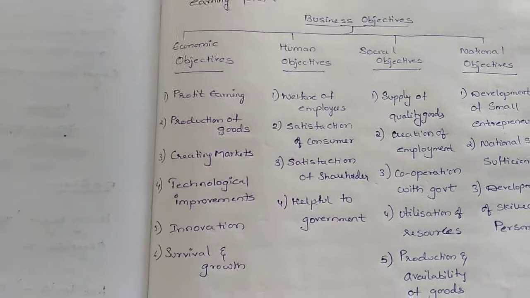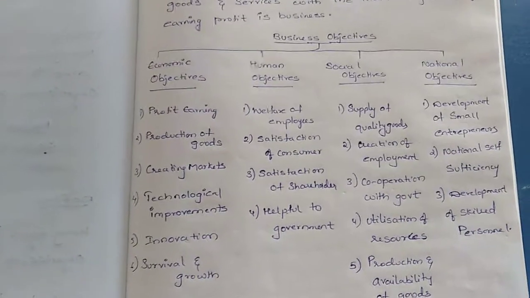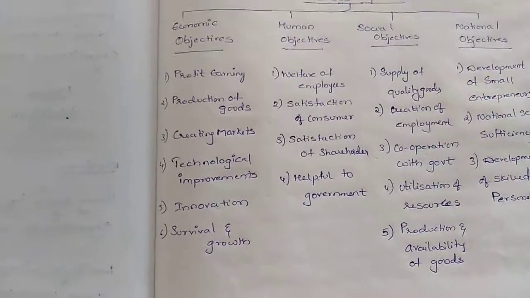He has to produce quality goods at lower prices. In that way he has to improve his technology. Next, innovation.